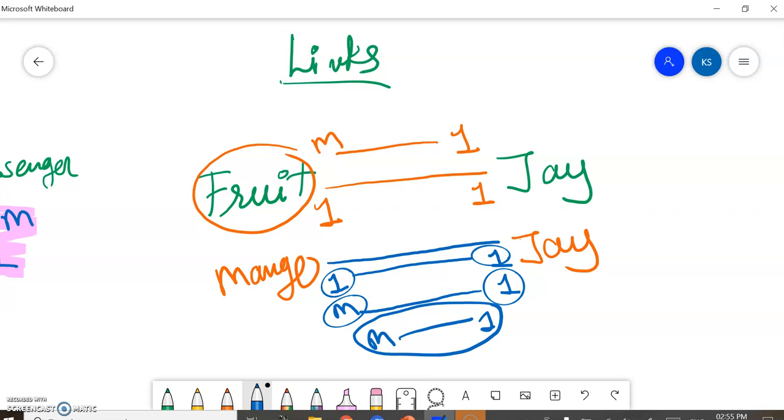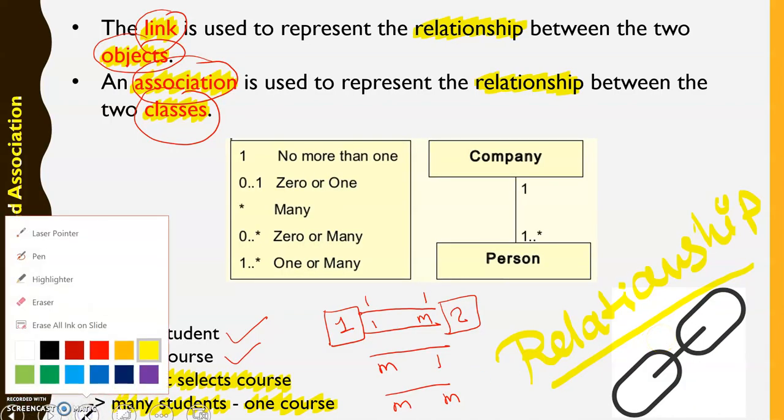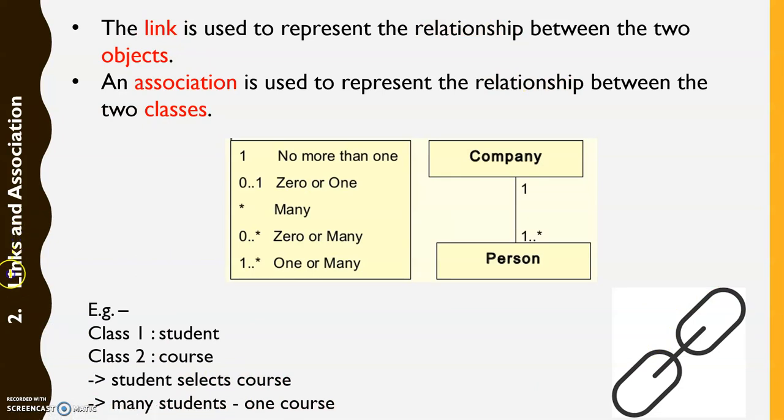This way you can explore and take examples of different classes and different objects. So this is about the links, and ultimately this is about the relationships. So it was about links and association. It's easy, right? Try to link and associate other objects and other classes with other examples. Okay, so that's it for today.